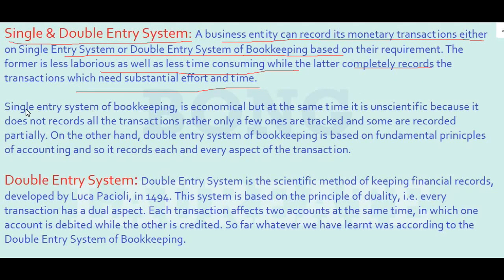Single entry system of bookkeeping is economical, but at the same time it is unscientific because it does not record all transactions, rather only a few are tracked and some are recorded partially. On the other hand, double entry system of bookkeeping is based on fundamental principles of accounting, and so it records each and every aspect of a transaction.